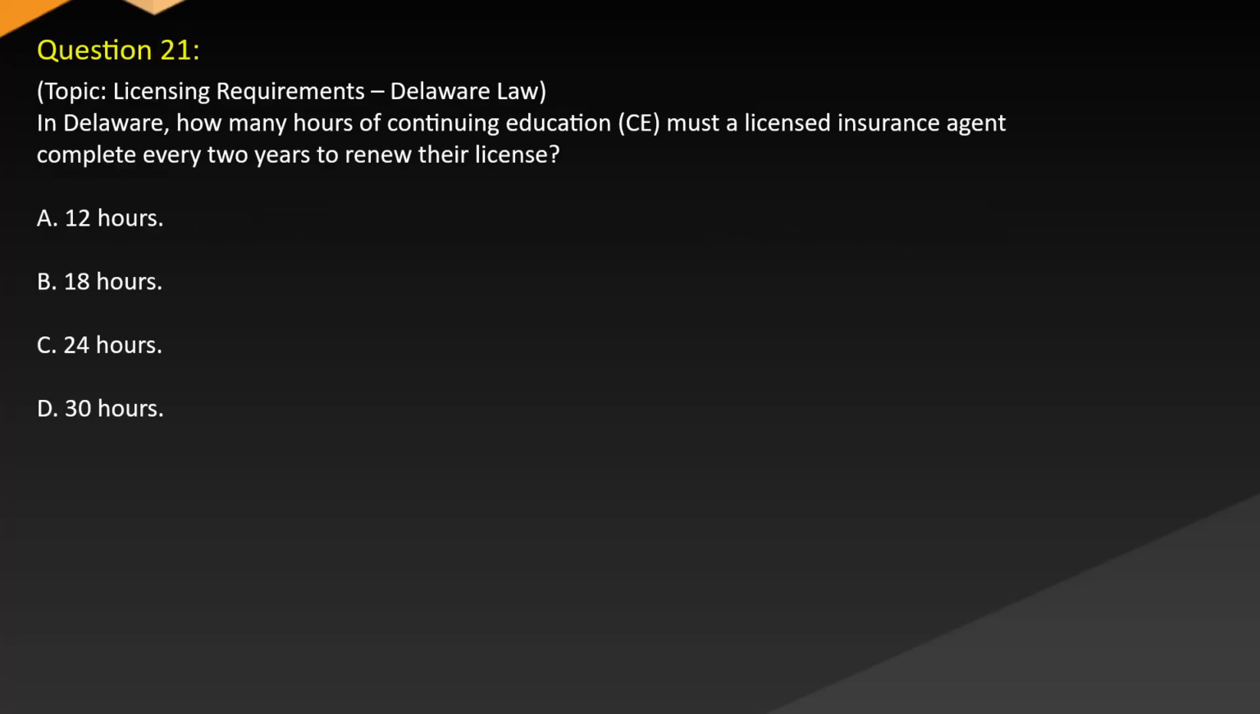Question 21. Topic: Licensing requirements. Delaware law. In Delaware, how many hours of continuing education must a licensed insurance agent complete every 2 years to renew their license? A. 12 hours. B. 18 hours. C. 24 hours. D. 30 hours.